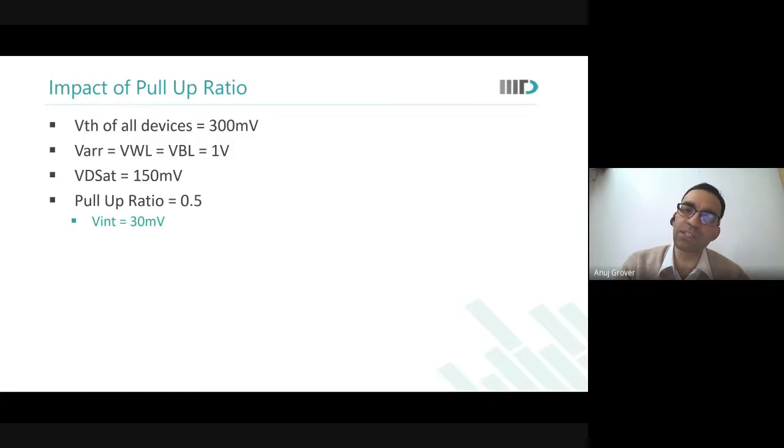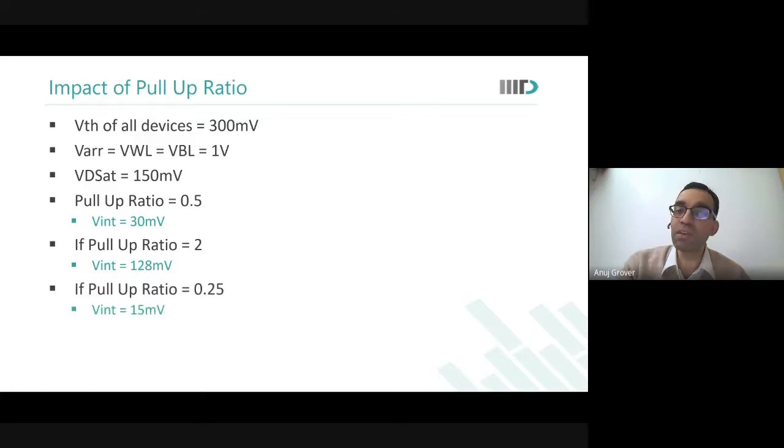I have almost written a 0 there. A pull-up ratio of 2 means Vint is 128 millivolts. I'm not really able to write a 0 well. 0.25 means still better. So I want pull-up to be weak. This point is re-established over here. Is this okay? Any questions?